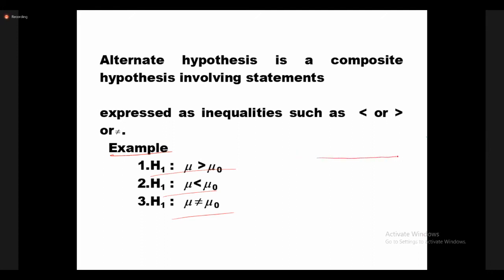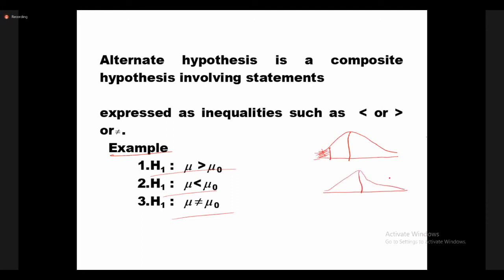The region of rejection of the null hypothesis. We are accepting 95% and rejecting 5%. The rejection area is completely on the left side or the right side.